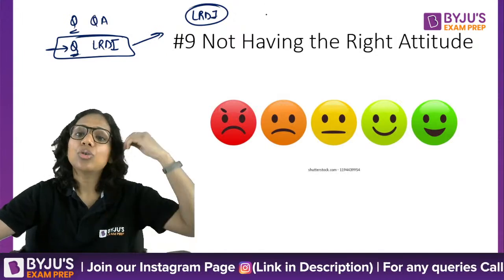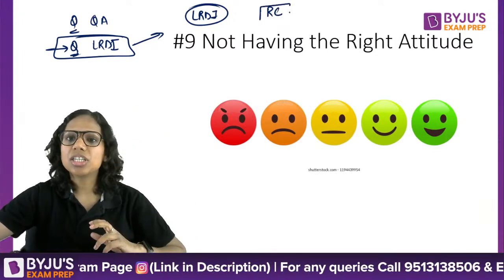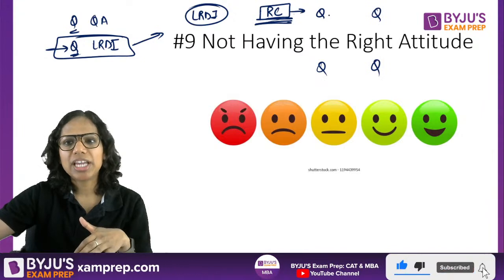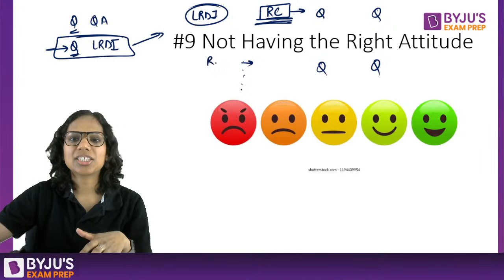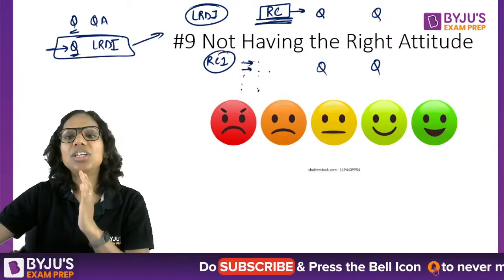If, let's say, God forbid, RC questions, keep them for the end and keep on noting down the question number for each RC passage. Okay, RC1, the one that I spotted was, I think this question is of RC, this question number, right? So have the right attitude.